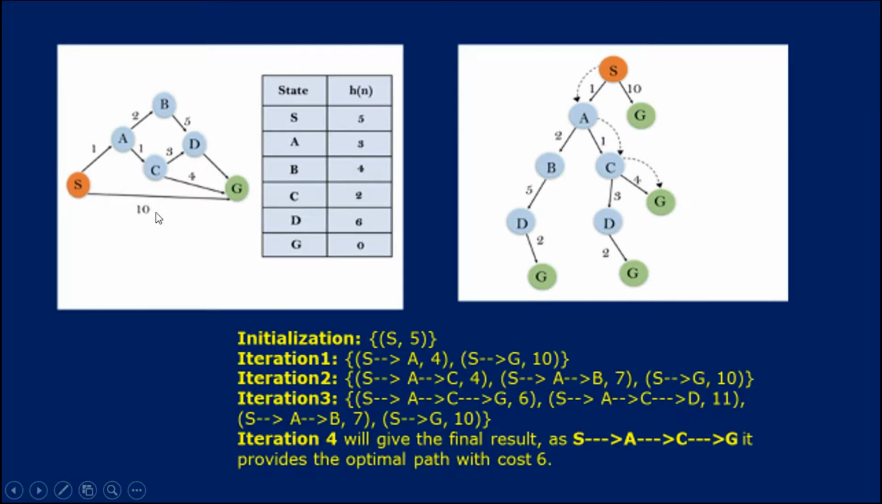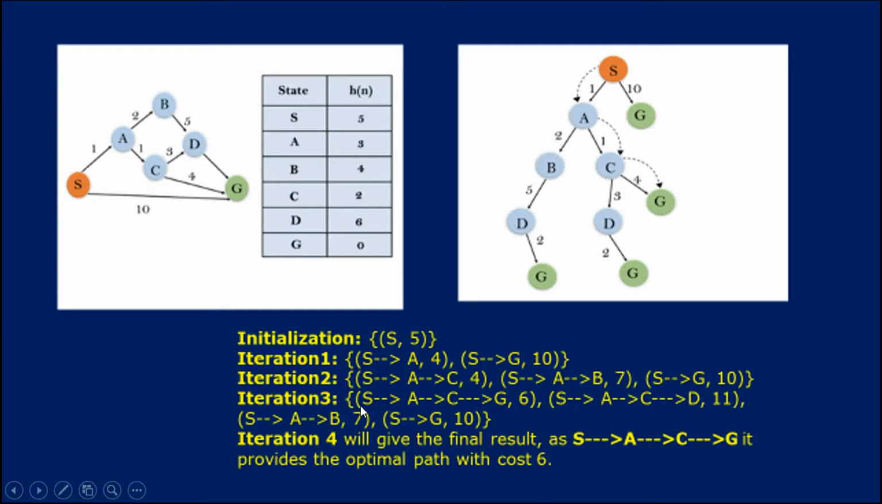By calculating S to G, this is 10 and h of G is 0, so 10 plus 0, we get 10. I hope you are getting it. In the next iteration, traversing from S A to C, we get 2 for the C node, so 2 plus 2 is 4. S A to B, we get 3 and h of B is 4, so 3 plus 4 is 7. Next S to G, we know it is 10.